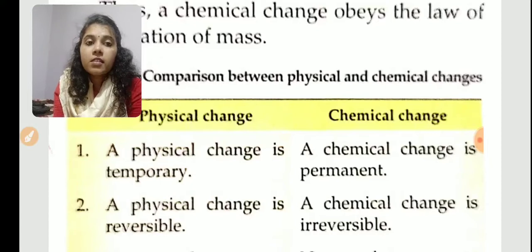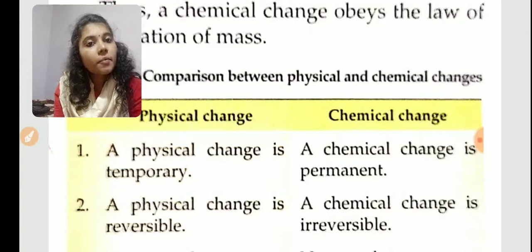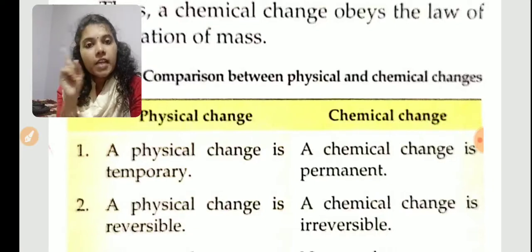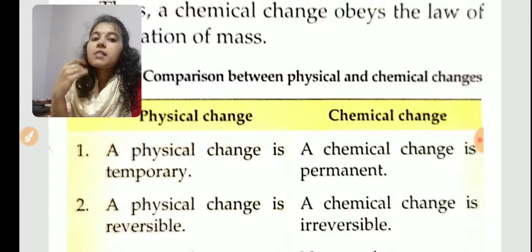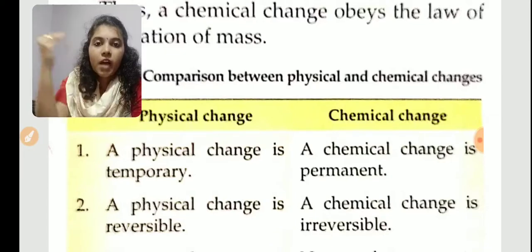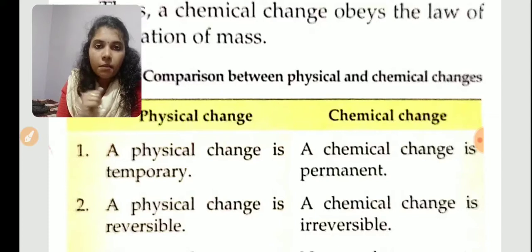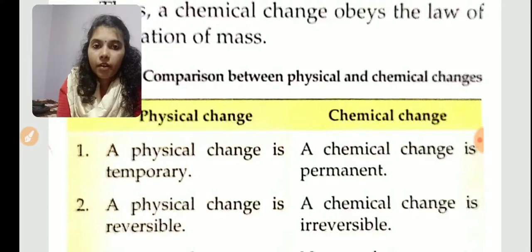But a chemical change is a permanent change. For example, milk changes to curd. We cannot change that curd back to milk. It is a permanent change. Okay. So the first point is: a physical change is a temporary change, a chemical change is a permanent change. Then the second one is that a physical change is reversible. That means we can reverse the condition. Ice changes to water, and when you reverse it, water will change to ice also. But a chemical change is irreversible. That means a paper burned to ash, and the ash cannot change back to paper. So a chemical change is irreversible.